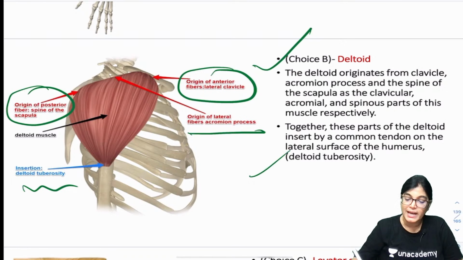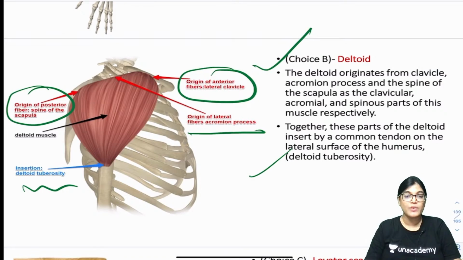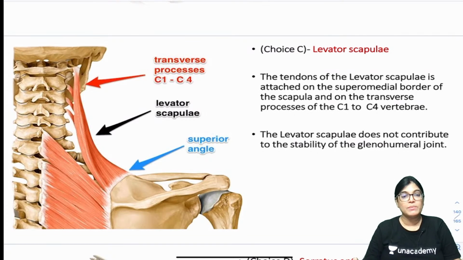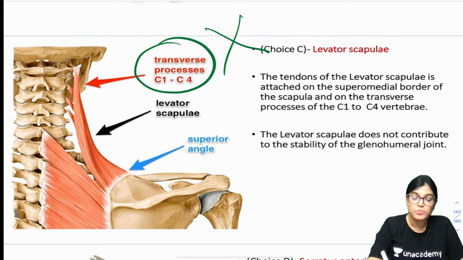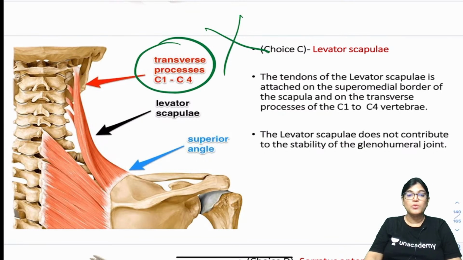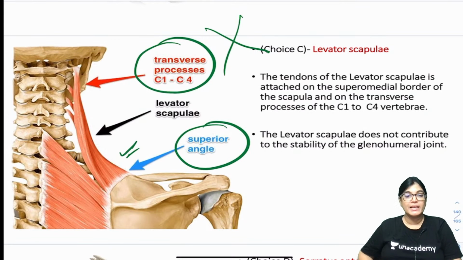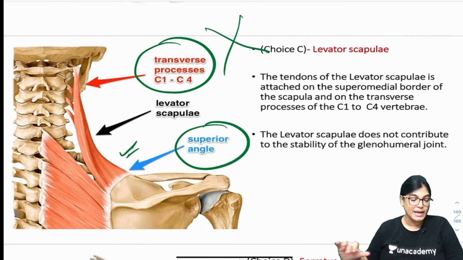If you know the origin and insertion of the muscle, it becomes very easy for you to mark the right answer. So, this deltoid muscle is not the right answer. Another option was levator scapulae muscle. It's absolutely wrong. Why? No confusion can be there with levator scapulae, because the origin is from the transverse processes of the first, second, third and fourth cervical vertebrae, and it inserts onto the superior angle of the scapula, medial aspect, as you can see. So, levator scapulae is not lying in relation to the acromial process. This can't be the correct answer.